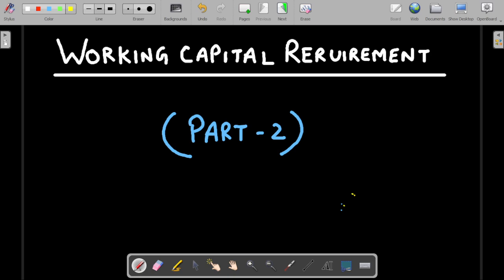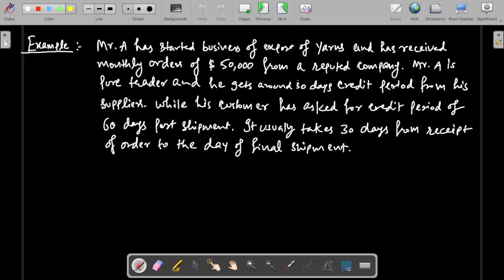So at the end of the video, I told you that I will highlight two more extensions of those reasons. There are two more ways to think about the working capital requirement that I shall be discussing in this video itself. So let us start with an example.